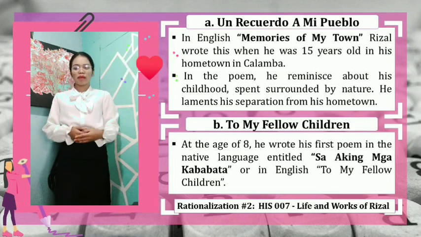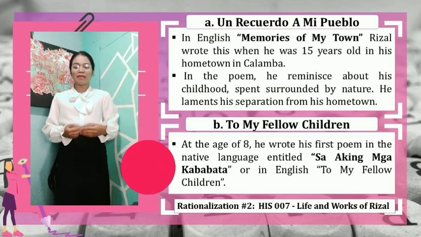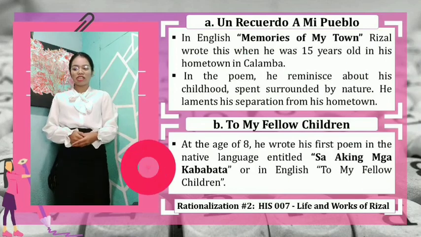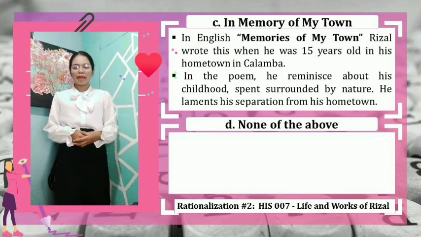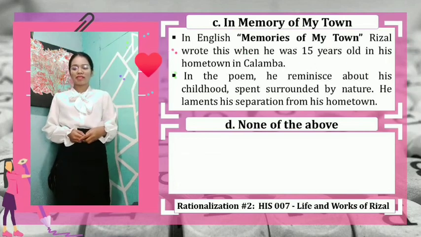Letter B, To My Fellow Children. At the age of 8, he wrote his first poem in his native language, entitled Sa Aking mga Kababata, or in English, To My Fellow Children. Letter C, In Memory of My Town, is the same as letter A. In English, Memories of My Town. Rizal wrote this when he was 15 years old in his hometown in Calamba. In the poem, he reminisced about his childhood spent surrounded by nature. He laments his separation from his hometown.